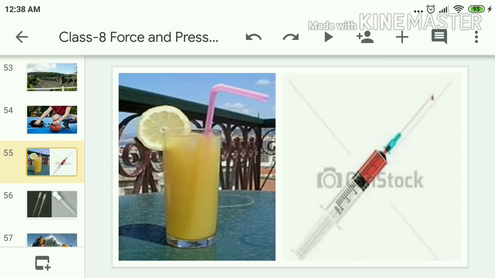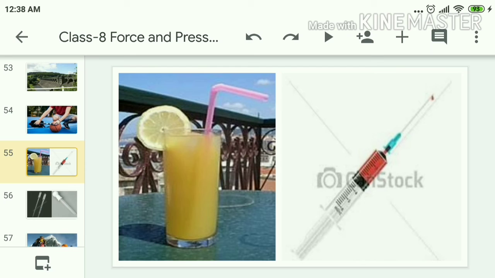Here, a difference in pressure is created. Outside the straw it has high pressure, whereas inside the straw we have less pressure. So from which area to which area does the pressure move? Yes, it will move from high pressure to low pressure. As there is a difference in pressure, the juice enters the straw, thereby you are able to drink.